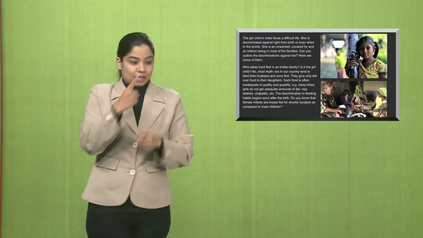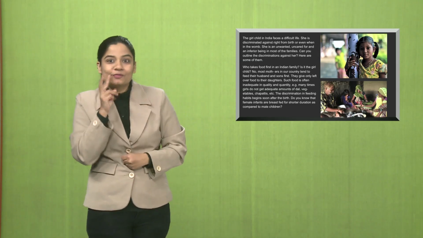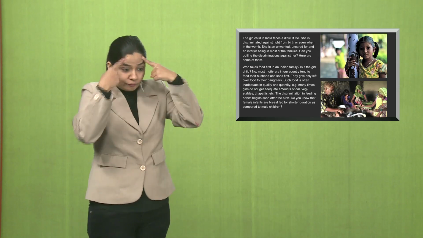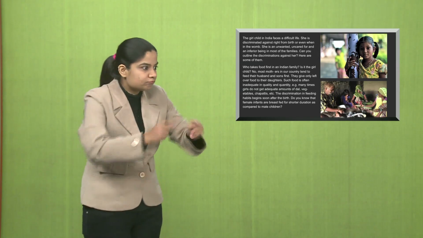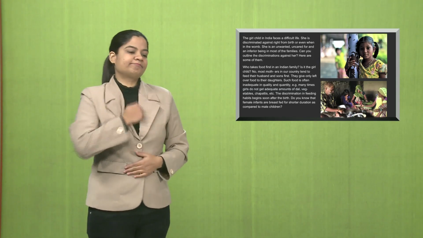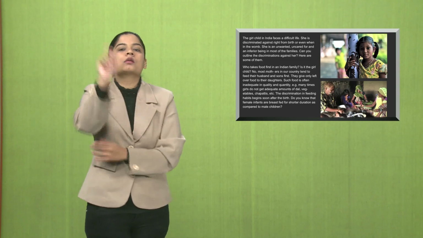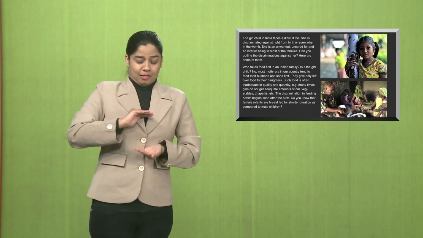She takes less food and she undergoes lack of nutrition. She is not given the same kind of food she should be given, according to her body type. She's only given the leftovers in India. And because of that, her health gets weaker. She is very weak. And this is not just one case, there are many cases.